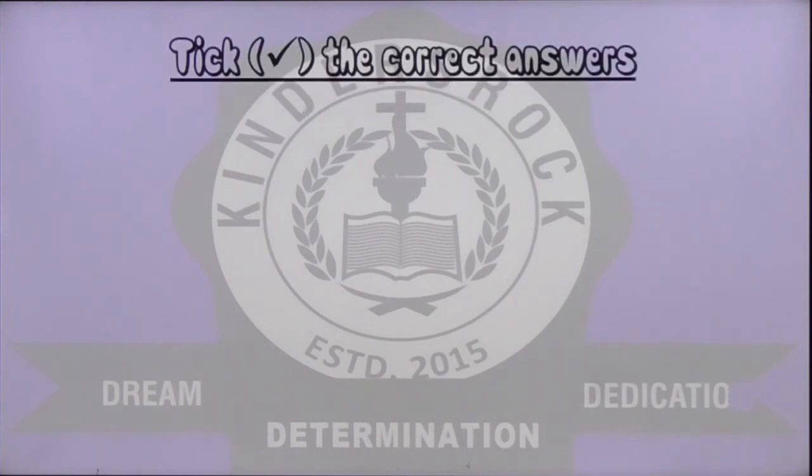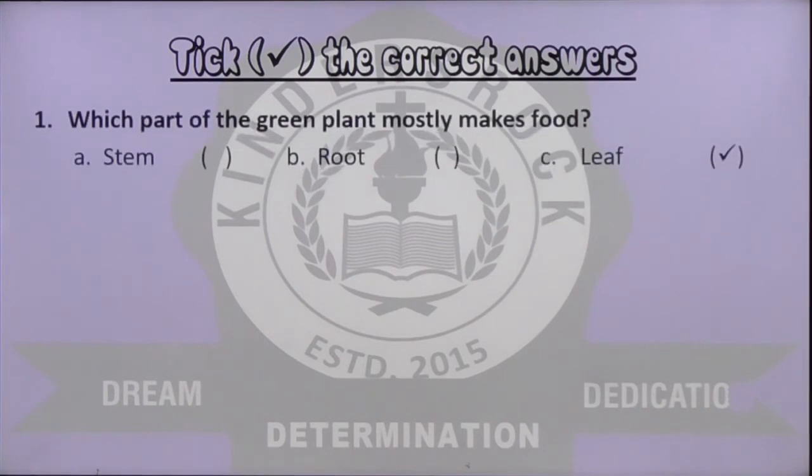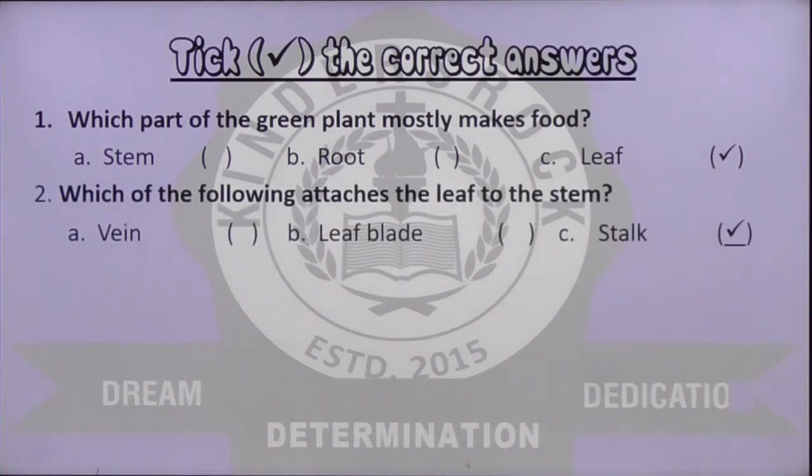Now let us look at some exercises. Tick the correct answer. The first part. Which part of the green plant mostly makes food? Is it a stem, root or a leaf? It's option C, leaf. Which of the following attaches the leaf to the stem? What do you think? Is it a vein, a leaf blade or a stalk? It is of course the stalk that attaches the leaf to the stem.